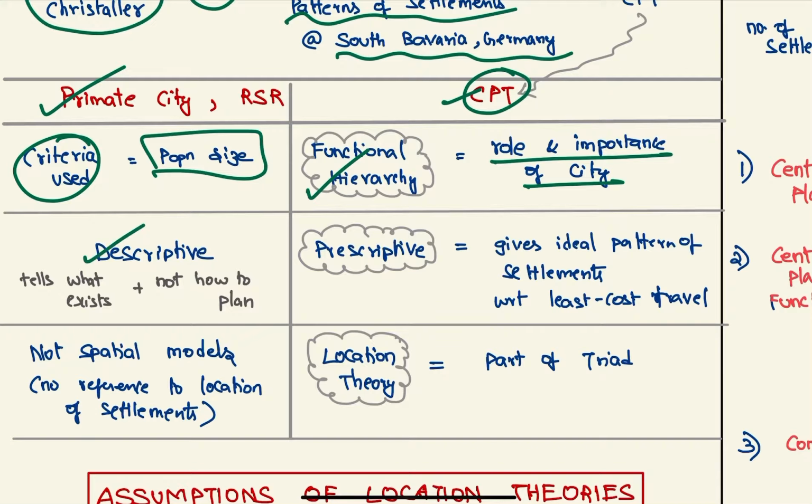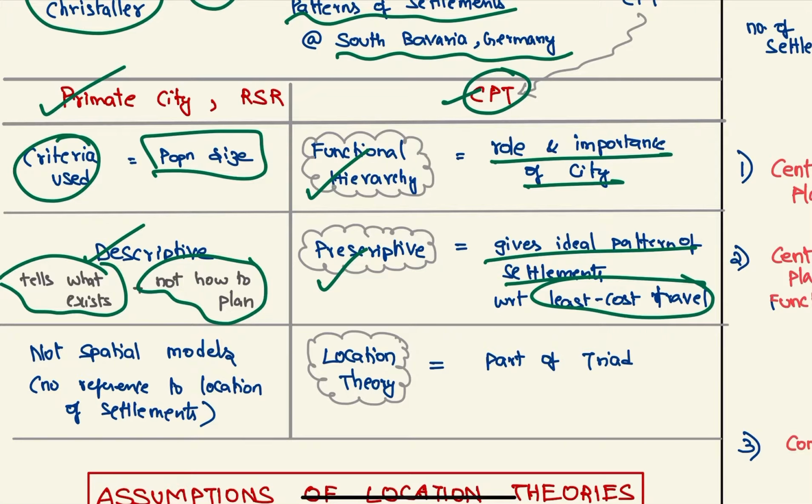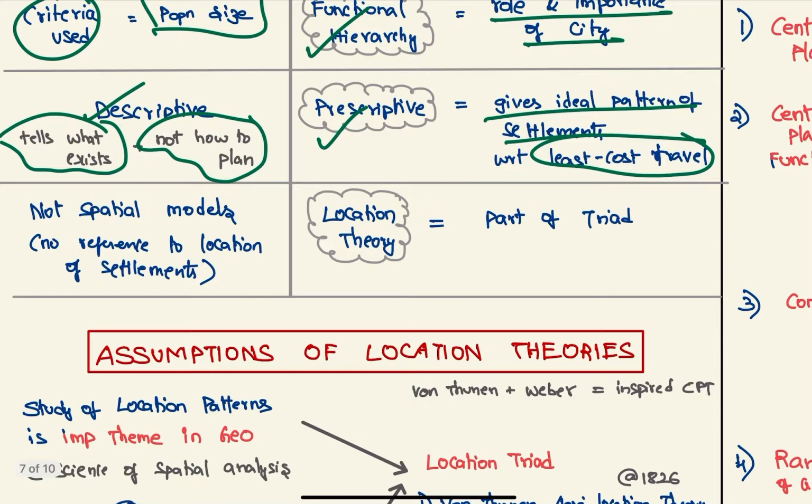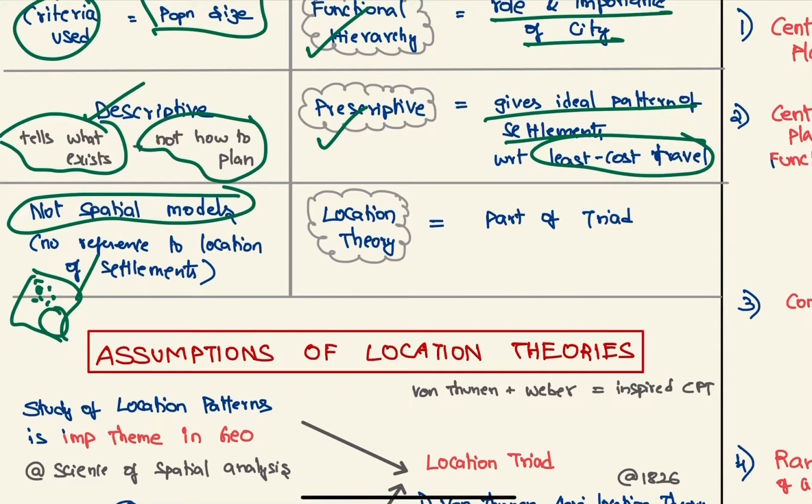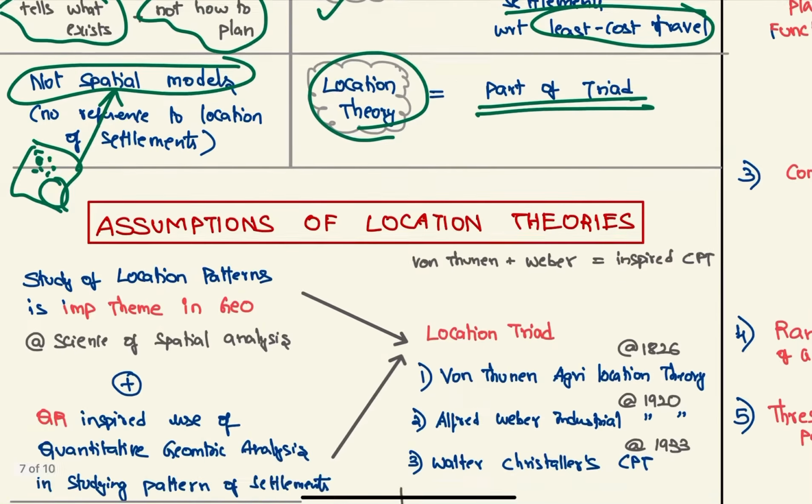This is a descriptive model. It just tells us what exists and not how to plan. This is a prescriptive model. It gives the ideal pattern of settlement with respect to the least cost and travel. So these are not spatial models, so they do not consider whether the city is here, all the cities are here, or there are no cities here. It does not consider all that. Here this is a location theory, so it is a part of the location theories, which we'll see now.